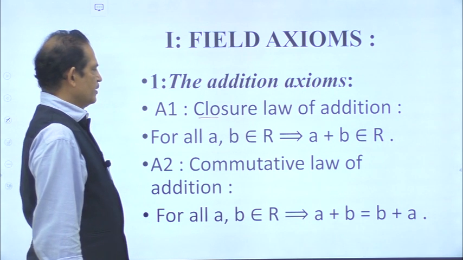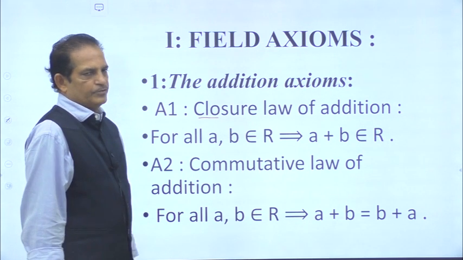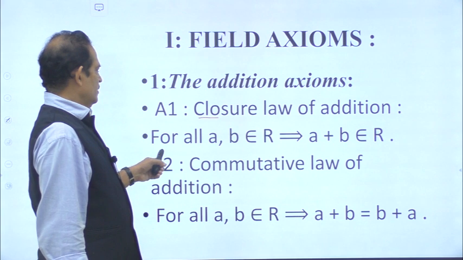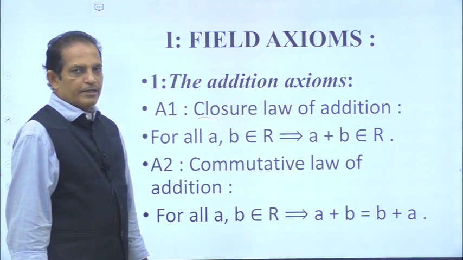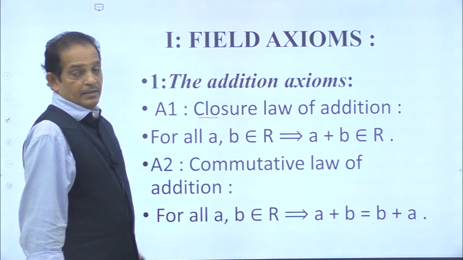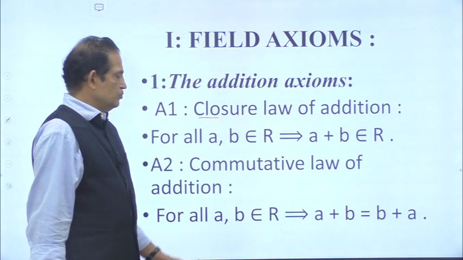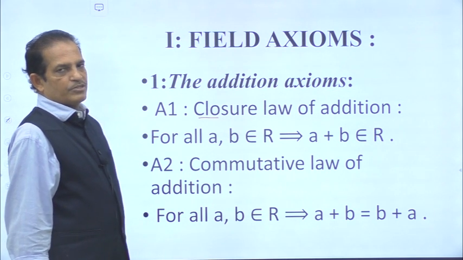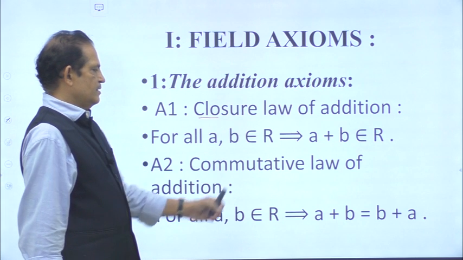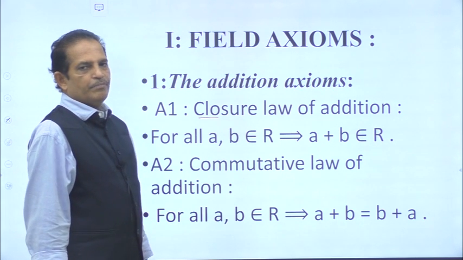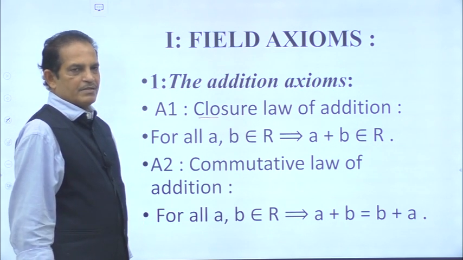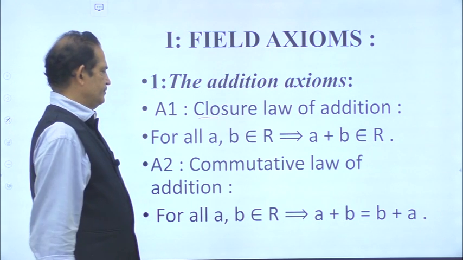A2, commutative law of addition. Commutative law you are already familiar with. For all a, b belong to set of real numbers R implies a + b will be equal to b + a. That means commutative.